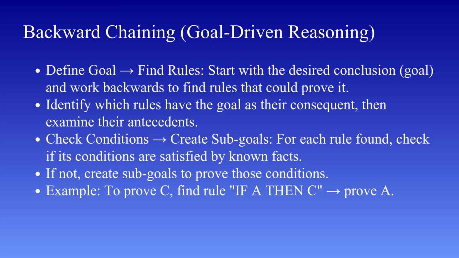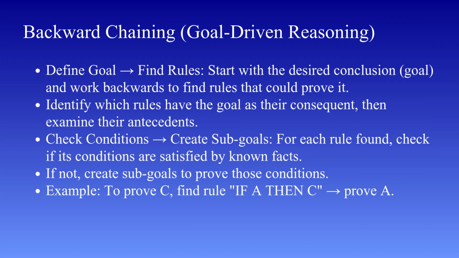So the reasoning chain looks like this. C depends on A, and A depends on B. If B is true, then the entire chain is satisfied. Now let us consider a real-world example, such as a medical diagnosis system. Here, the goal could be to determine whether a patient has a particular disease.